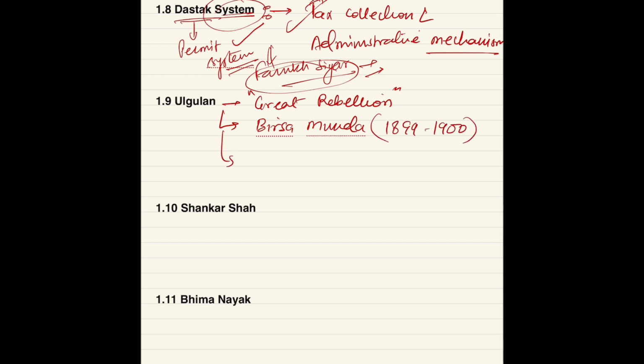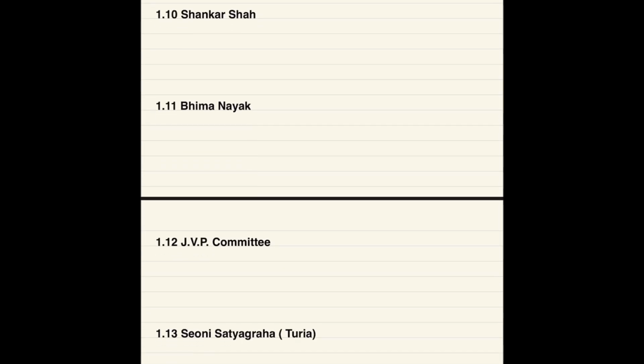And why did he start this? Because it was a resistance against the oppressive policies of the Britishers, and the region was the Chota Nagpur Plateau. Okay, so remember these things.